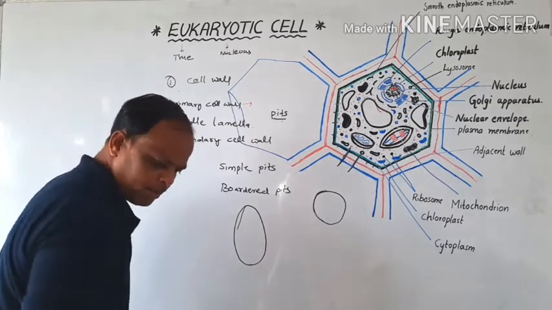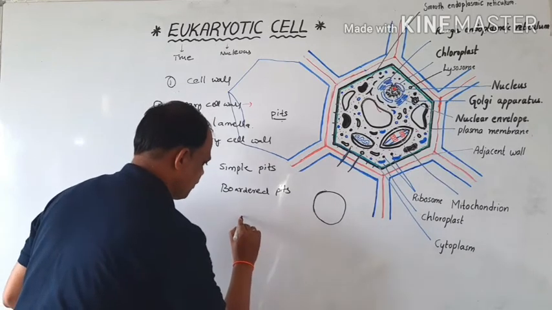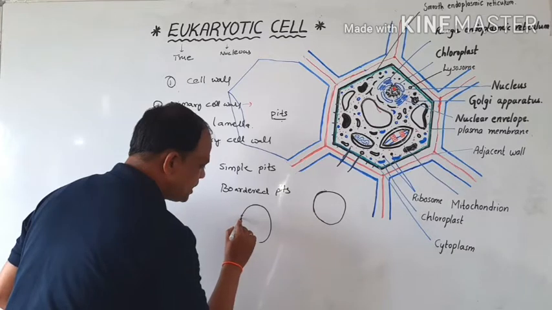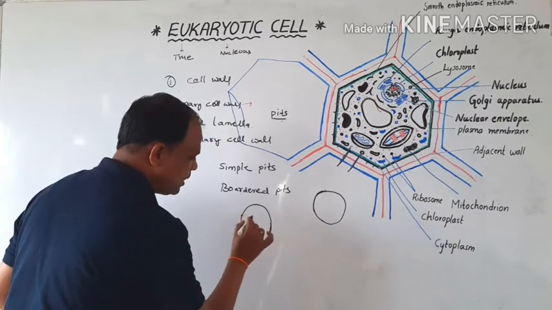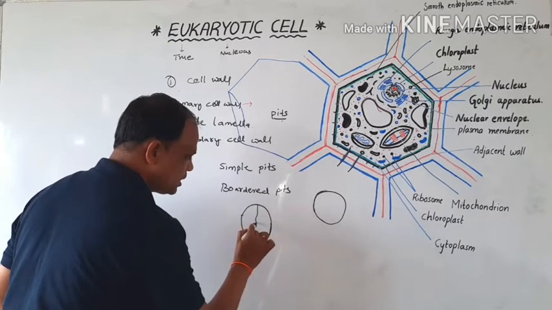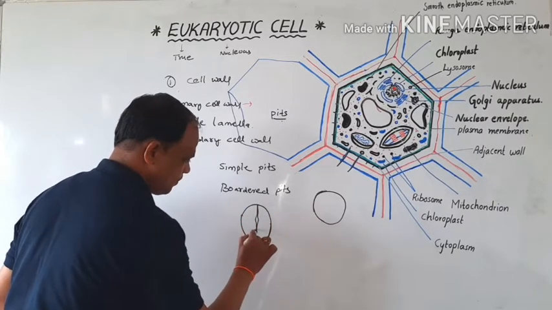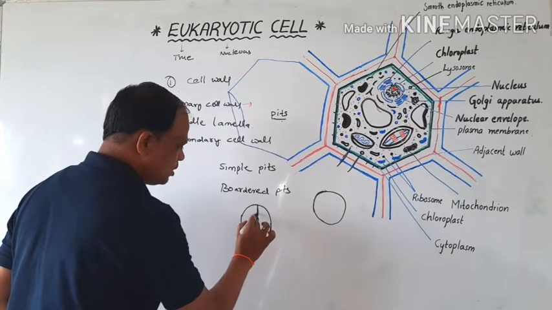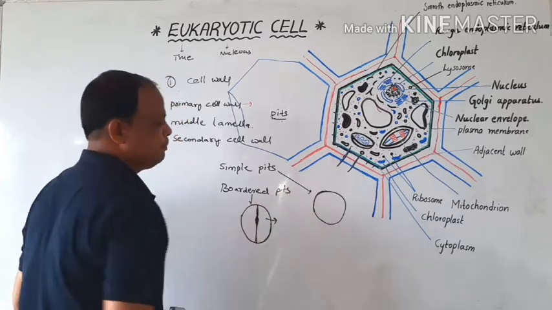The oval shape type of pits are present. Here the diameter is of various lengths. The central part can contain a small structure like this, which is also called the torus. This type of pits is called bordered pits. This is the simple pits.